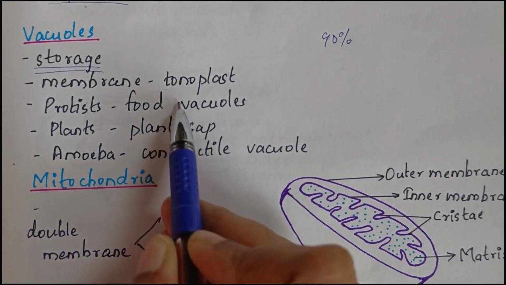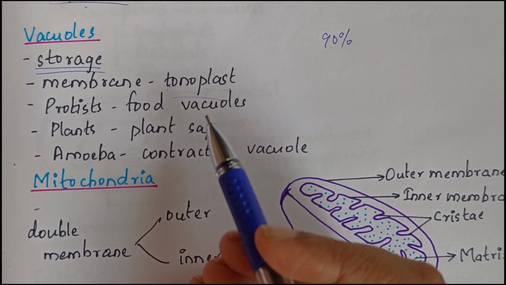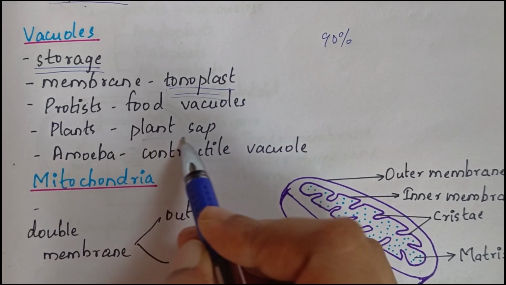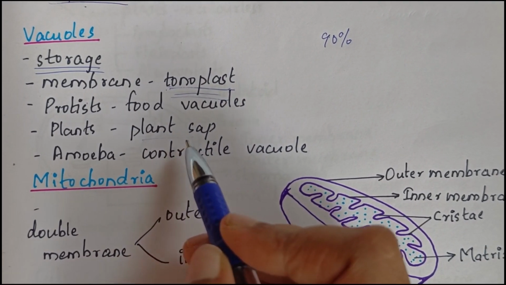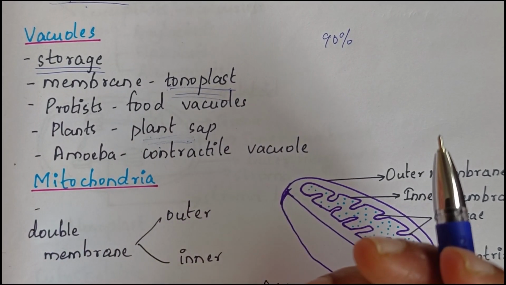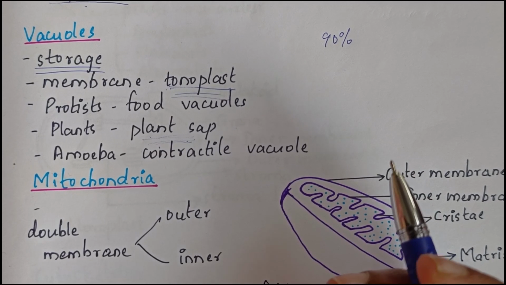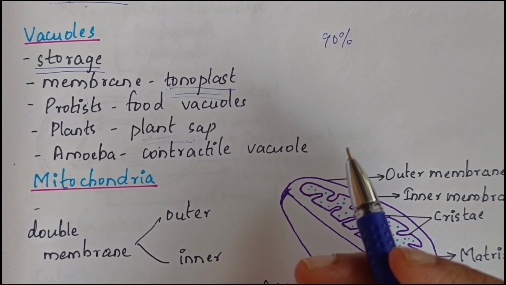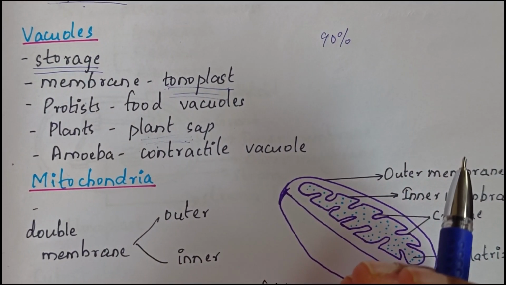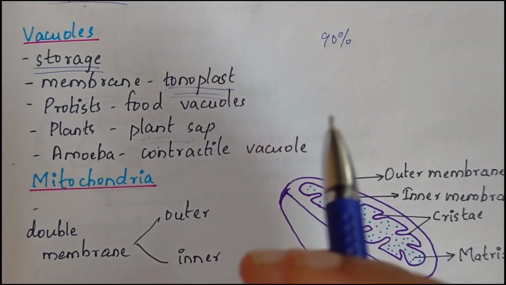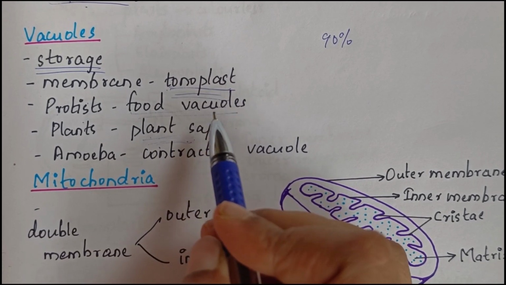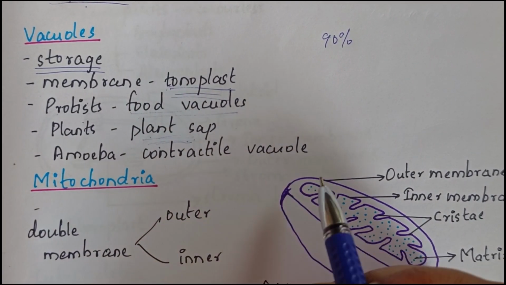The name is tonoplast. Next, as I have already mentioned, different organisms store different materials in vacuoles. In plant cells, vacuoles contain water and plant sap. Plant sap includes amino acids, sugar, organic acids, proteins, etc. Some organisms store excretory products and other materials not useful for the cell, and expel the waste using vacuoles. So vacuoles help in excretion also. In the case of protists, these vacuoles are known as food vacuoles because they contain the food item the protist has consumed.